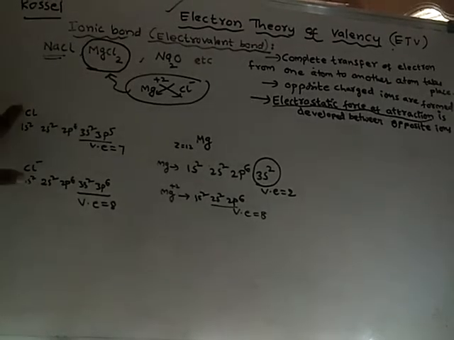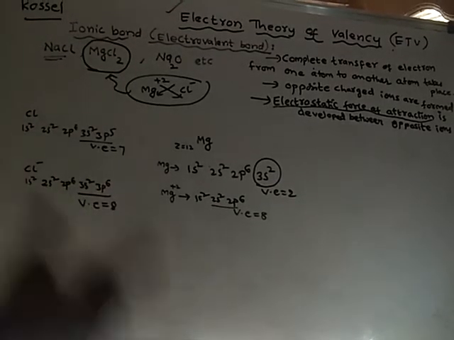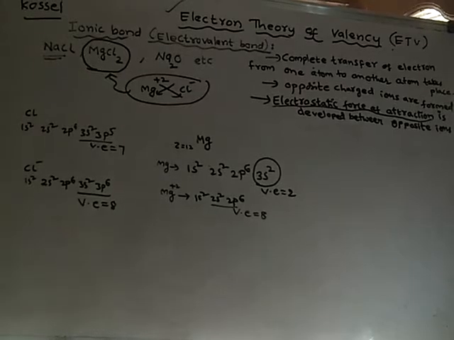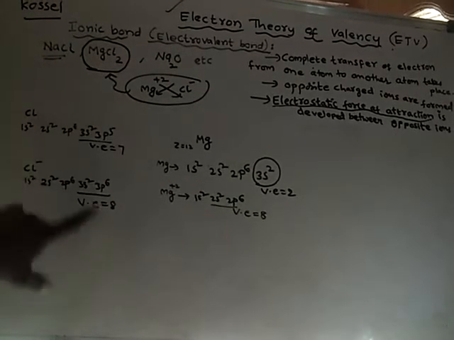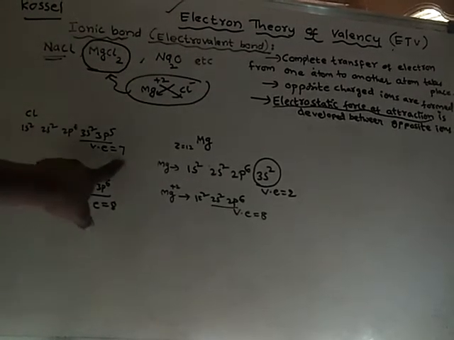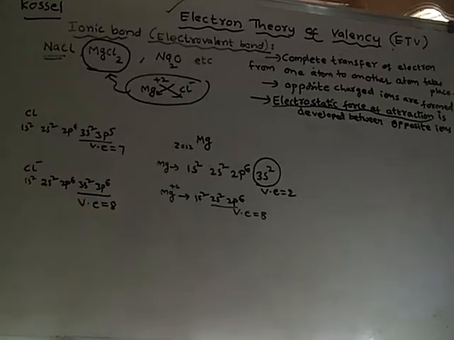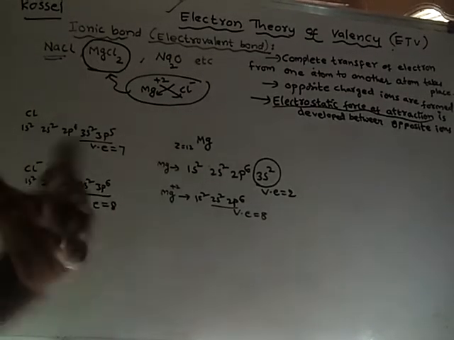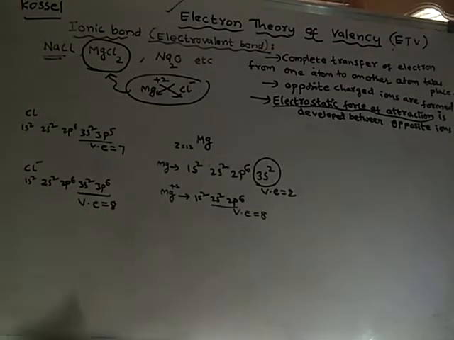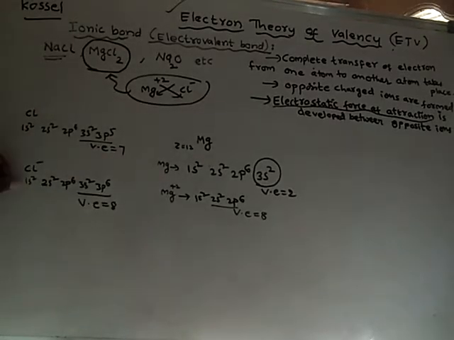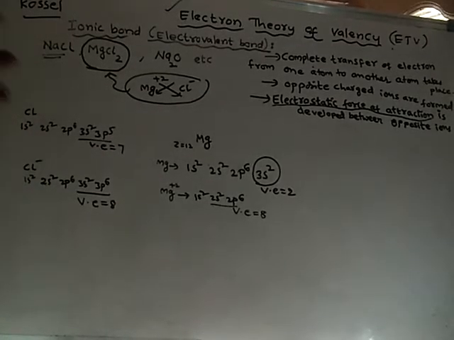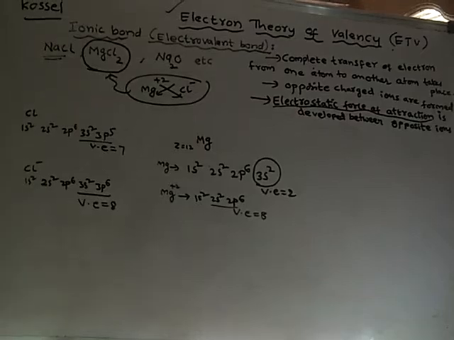But chlorine will get only 1 electron. It cannot get more than 1 electron, because this chlorine requires only 1 electron. Already there are 7 valence electrons in a chlorine atom, so it will take only 1 electron. But magnesium has to lose 2 electrons, and only 1 electron is accepted by chlorine. So then where does the other electron go?